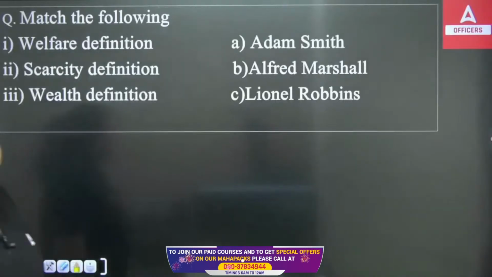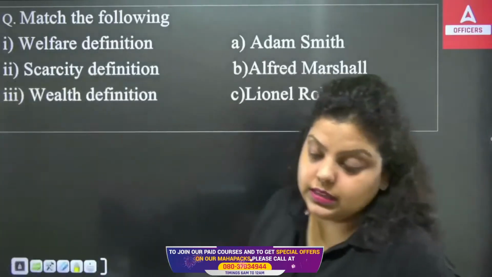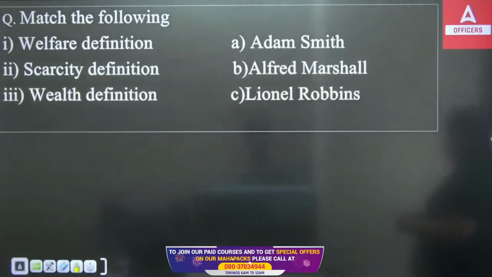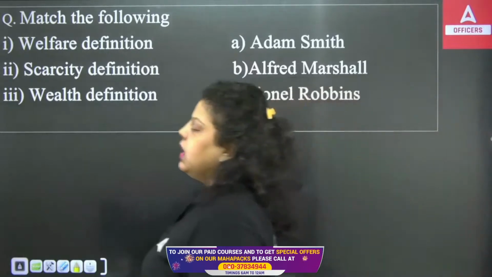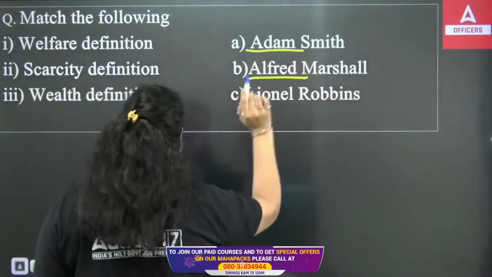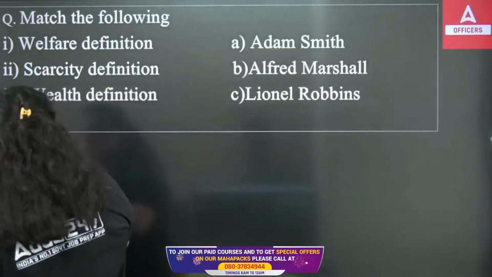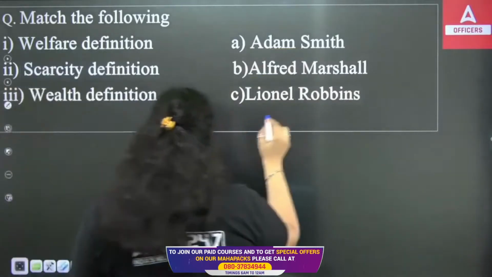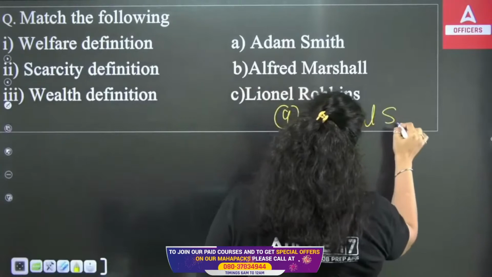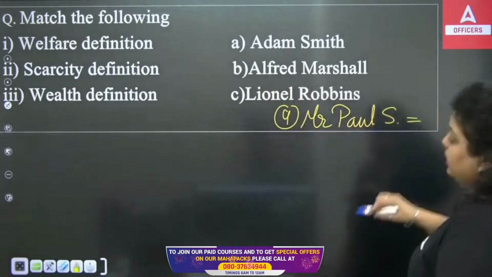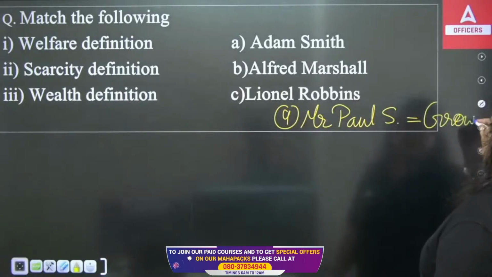Next. Now, the definitions. One thing I forgot to tell you: the definitions are very important in the paper. Why is it important? Because there are mainly four economists in economics, and they have given four definitions. Out of that, one is Mr. Adam Smith, Mr. Alfred Marshall, Mr. Lionel Robbins. And the fourth one I will be writing here, that is Mr. Paul Samuelson. And he has given the definition of economics. That's a growth definition.